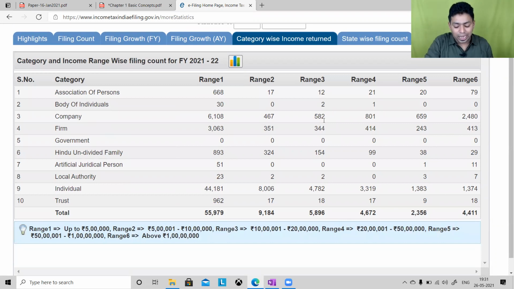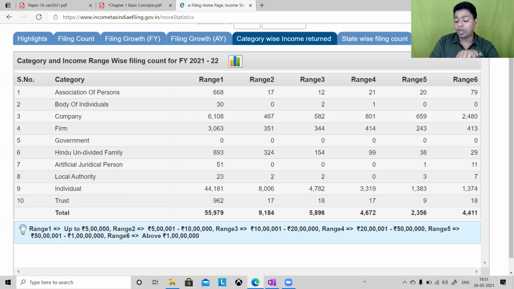Range 2 is 5 lakh to 10 lakh. Range 3 is 10 lakh to 20 lakh. Range 4 is 20 lakh to 50 lakh. Meaning thereby range 1, range 2, range 3, range 4, these 4 ranges do not pay surcharge. Surcharge is applicable from range 5 onwards, where the income is 50 lakh to 1 crore, sorry, 50 lakh to 1 crore, the surcharge rate will be 10%. Above 1 crore to 2 crore, the surcharge rate will be 15%. 2 crore to 5 crore, latest amendment, the surcharge rate will be 25%, and above 5 crore, the surcharge rate will be very, very high, that is 37%.